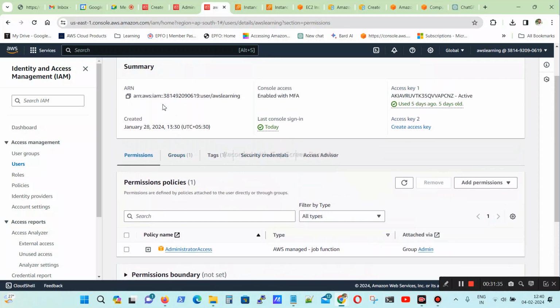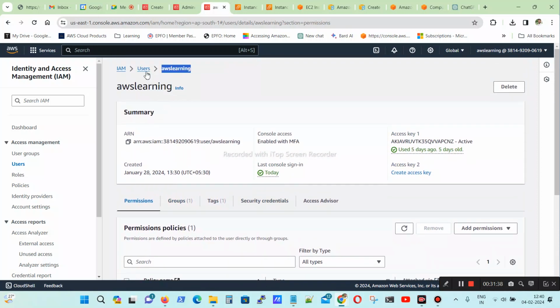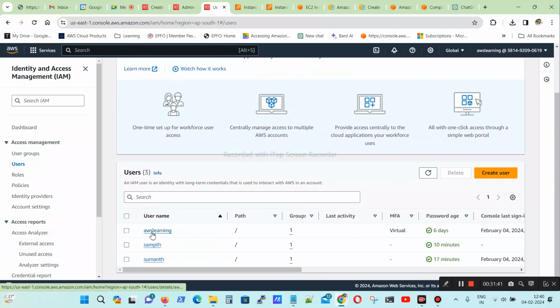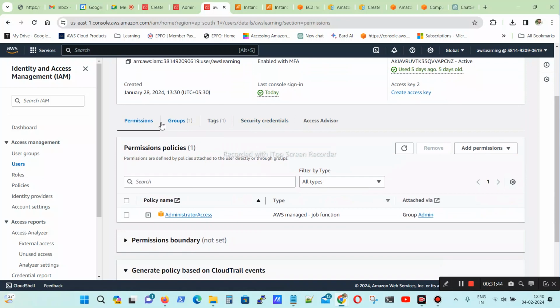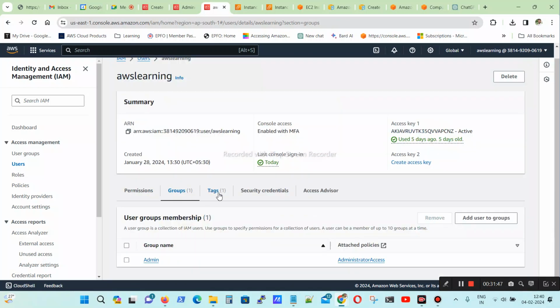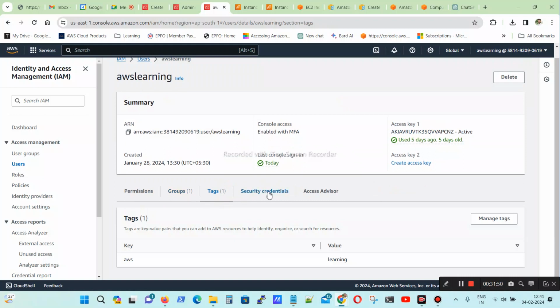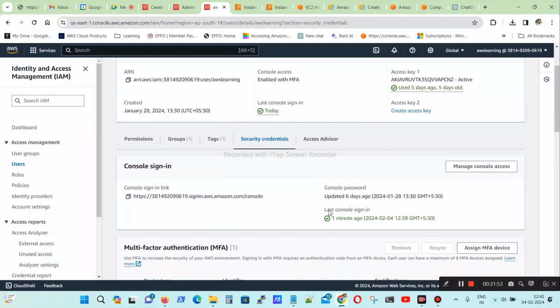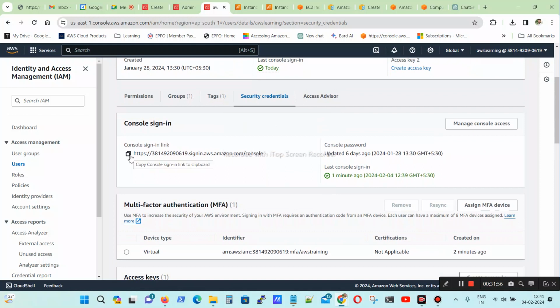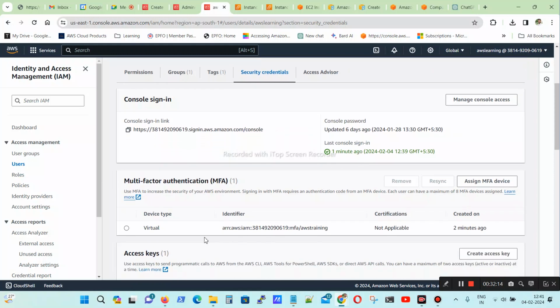Here your username is there. Your users, this is my user. My username is AWS Learning. Click here. So here is the permission, your group, which groups you belong to, what tags you have, all the things it will show. And when you go to security credentials, here you can see your login link also. It will show when you last logged in, the last console password change, how many days back, how many hours back, how many minutes back, all the things it will show. And what is our MFA, multi-factor authentication, it will show here.